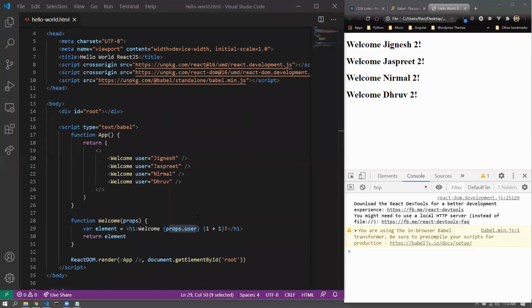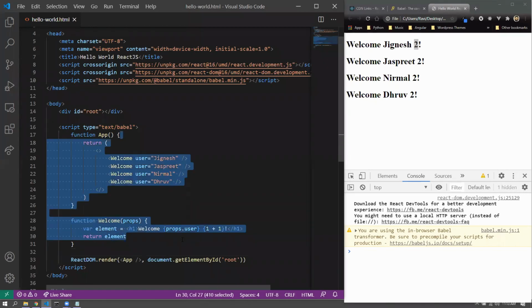All right. So that is there basically. So 1 plus 1 is 2, and it's evaluated here. So we see here that with the interpolation you can have any type of expression, which could be a ternary operator or a binary operation, like an addition or a subtraction, maybe logical operators or relational operators. Anything can be put inside the interpolation syntax as an expression, and you'd get the result evaluated. All right. So I believe this interpolation syntax is also clear, and how we pass data from the parent to child is clear to all.